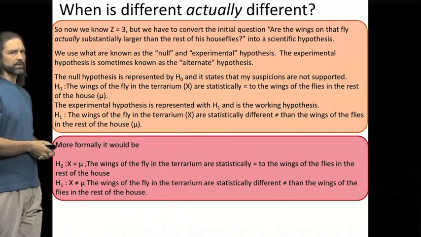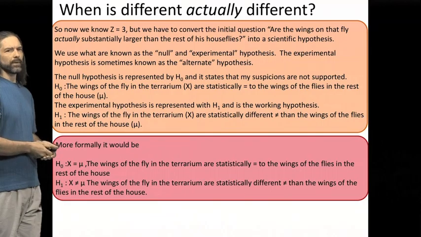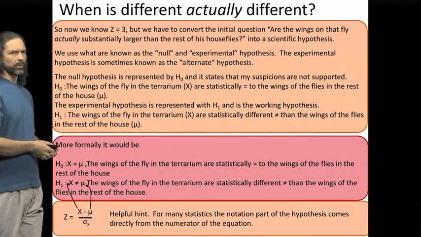Whereas, again in statistical notation, the experimental hypothesis is that the wings of the fly in this terrarium are statistically different than the wings of the flies in the rest of the house. I want to give you a little bit of a hint. Notice that I've got it in statistical notation, x equal mu.